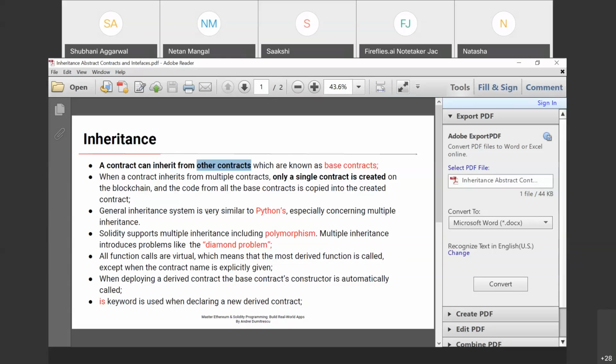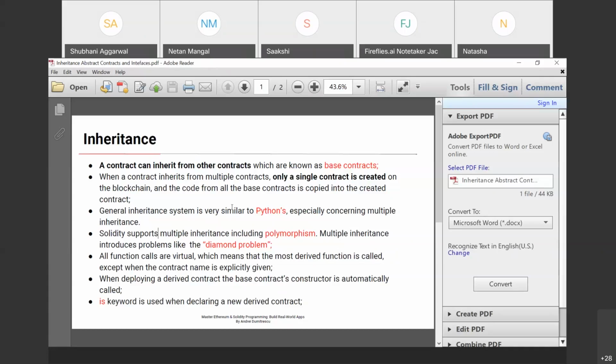The general inheritance system is very similar to Python's, especially concerning multiple inheritance. Or if you don't know Python, you all know the C++ language. In C++, we use inheritance, multiple inheritance, single inheritance.